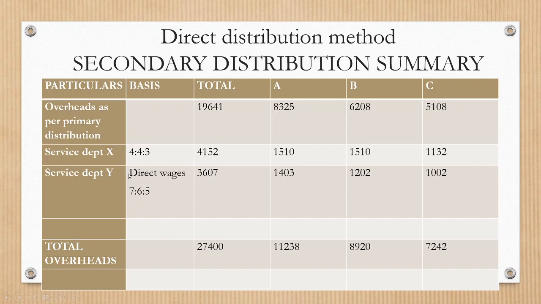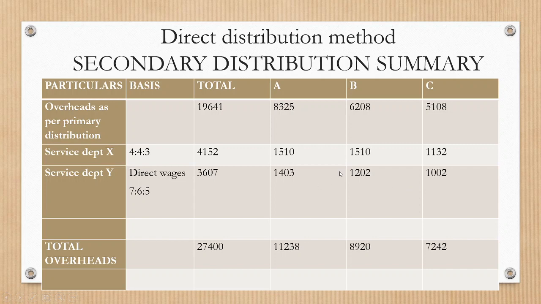Next is service department Y. It has to be distributed on the basis of direct wages, 7:6:5. So an amount of 3,607 is distributed. How do we distribute? First find the total of the ratio: 7 plus 6 plus 5 is equal to 18. 3,607 into 7 divided by 18 gives 1,403. 3,607 into 6 divided by 18 gives 1,202. 3,607 into 5 divided by 18 gives 1,002.